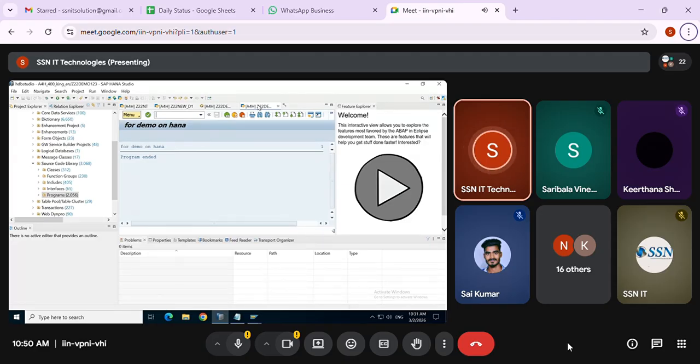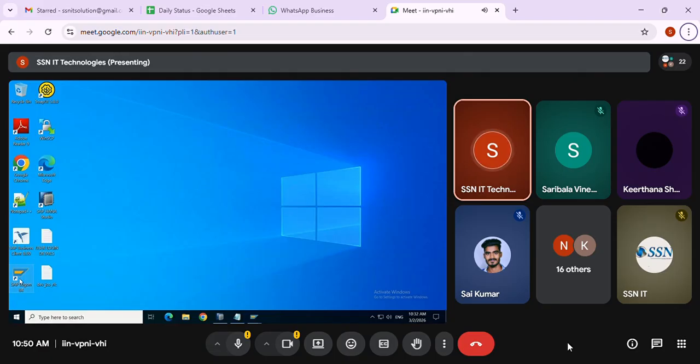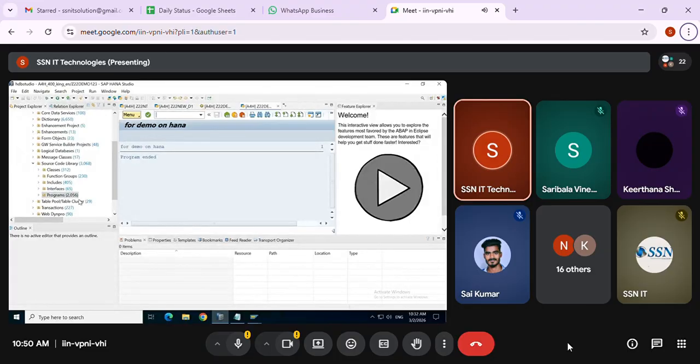In the HANA Eclipse ADT tool, I'm going to create the CDS views. I created AMDPs. That is not possible with the GUI. See, these and all can be used with the GUI also. You can see from here also you can create. Whatever you created also, it's going to reflect here. It's going to store here. But CDS views and AMDPs you can't create with the GUI. Remember that. So if asked how you created them, immediately you need to say Eclipse with the ADT tool. The tool name is ADT, ABAP Development Tool. So with that only you are going to work.